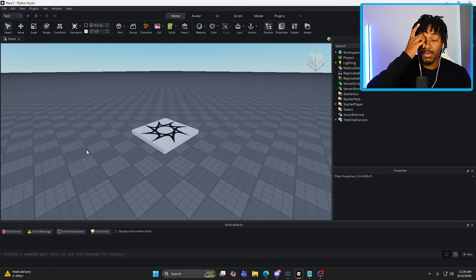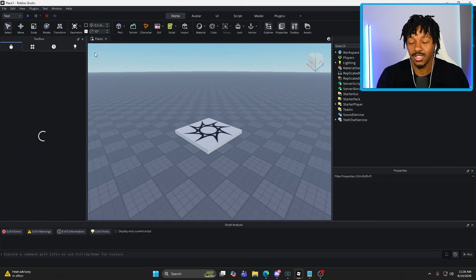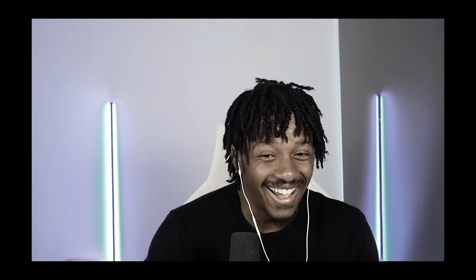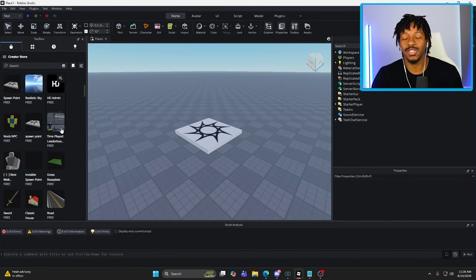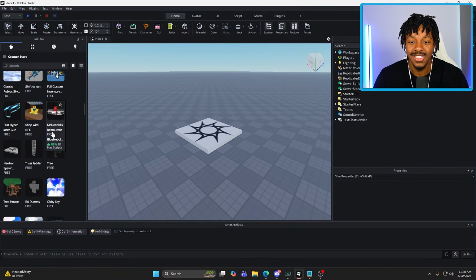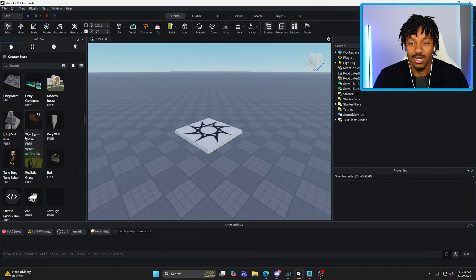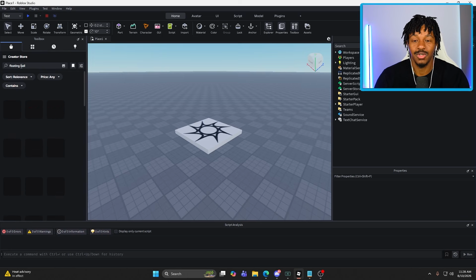I don't even care. A lot of people say don't use free models because you open up one that has a virus and just ends up ruining your whole computer. I don't know. Look, buddy, there's not really much on this computer. All right, first things first, let's see what we're gonna do. We want to do something simple. All right, as a person who is aspiring to be a game developer with zero knowledge, I need to use the easiest tool ever. I'm gonna just type floating ball. That's what I want to do right now.